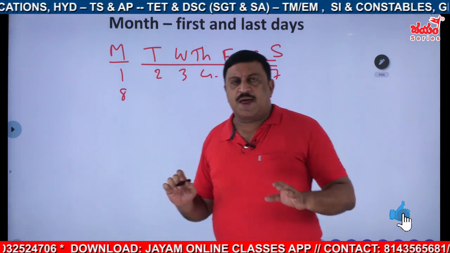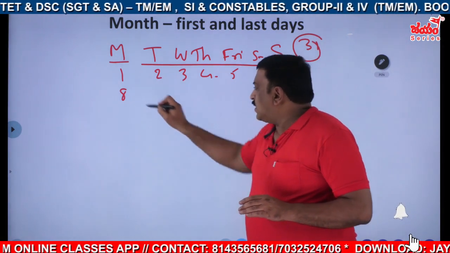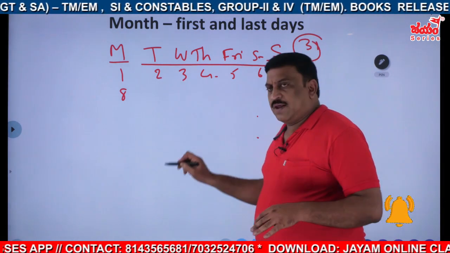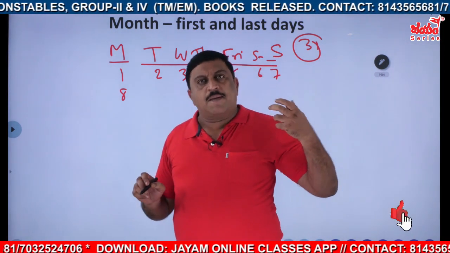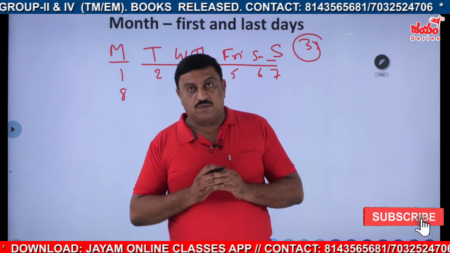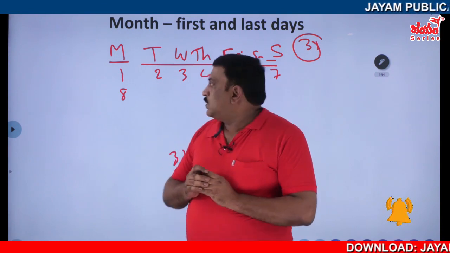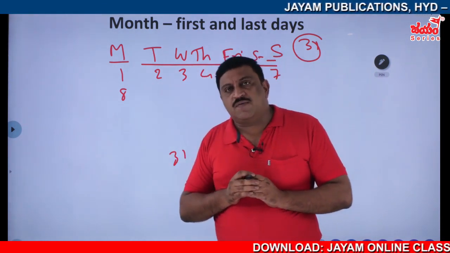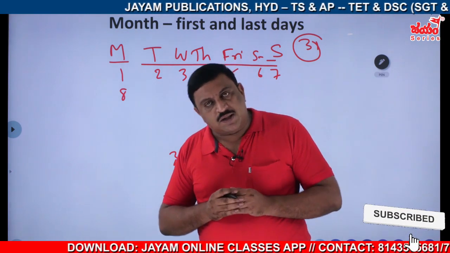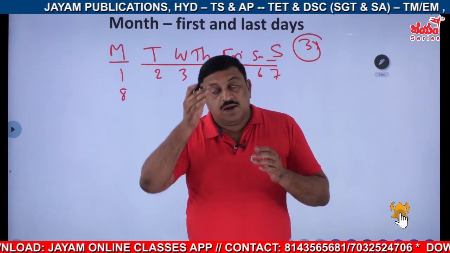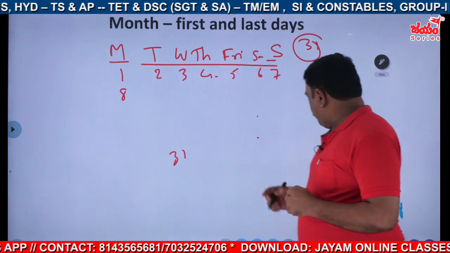In this manner, in a 31 days month, what will be the 31st day? What day the 31st comes on is the concept we are following now. Even for that we have the odd days concept. So let us start with the question, then we discuss, because these concepts are based on it. Once we have the question, it will be quite easy for you. Let us start.